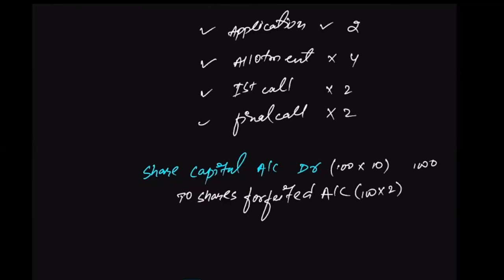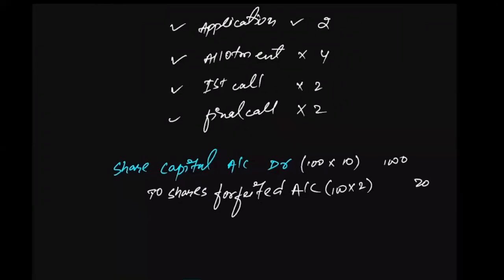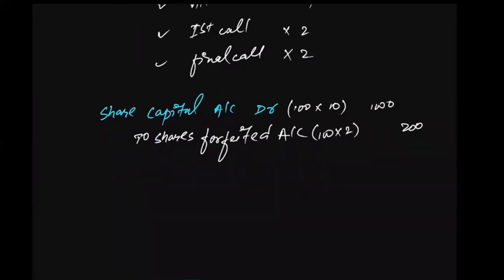So 100 into amount that he has already paid, which will be 200 only. And to share allotment account, how much he did not pay on allotment, 4 rupees on allotment he did not pay, 400.